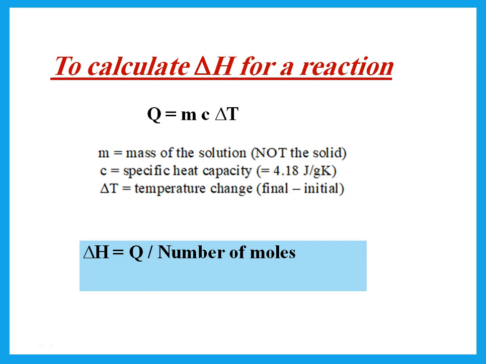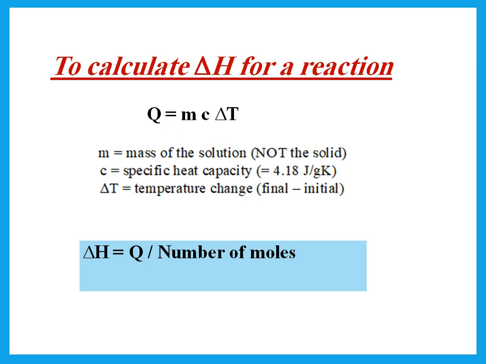M, you should remember, is the mass of the solution. So if he says I used 100 centimeter cubed, that is the same as 100 grams. The solution has a density of 1, or we're assuming it has a density like the density of water, which is 1, and that means the volume is the same as the mass, and that means if I have a certain volume of solution, that is the mass. So that is M. C is constant, 4.18, or sometimes he gives it to you as 4.2, and the delta T is the temperature change.